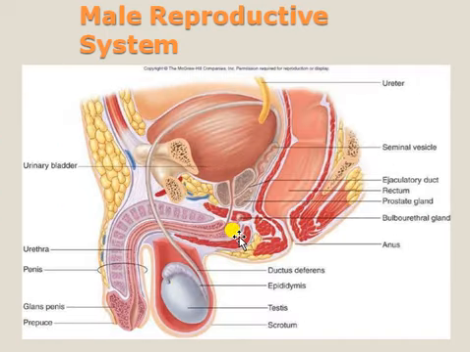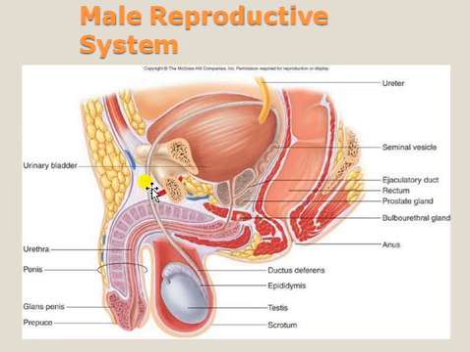So this is the overall structure of the male reproductive system. If we observe, this is the testis surrounded by the scrotum. This piece is the epididymis, and this is the ductus vas deferens.